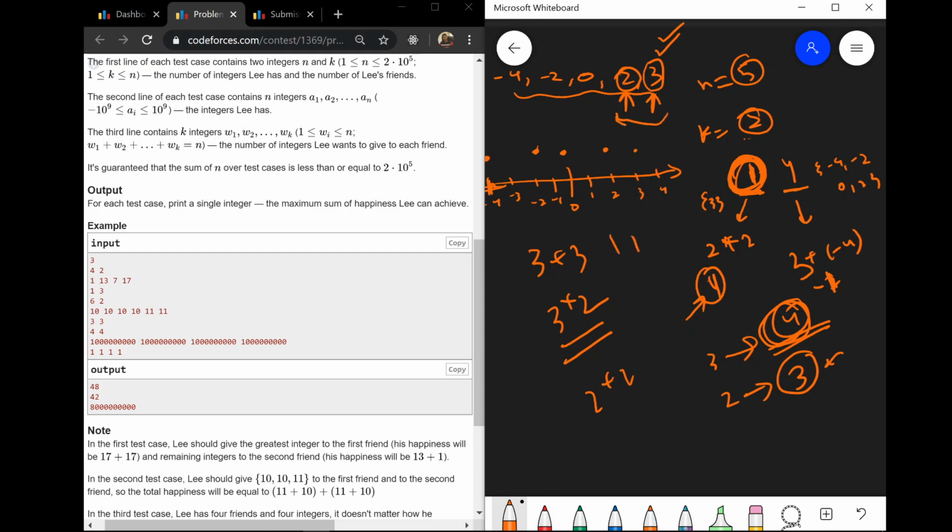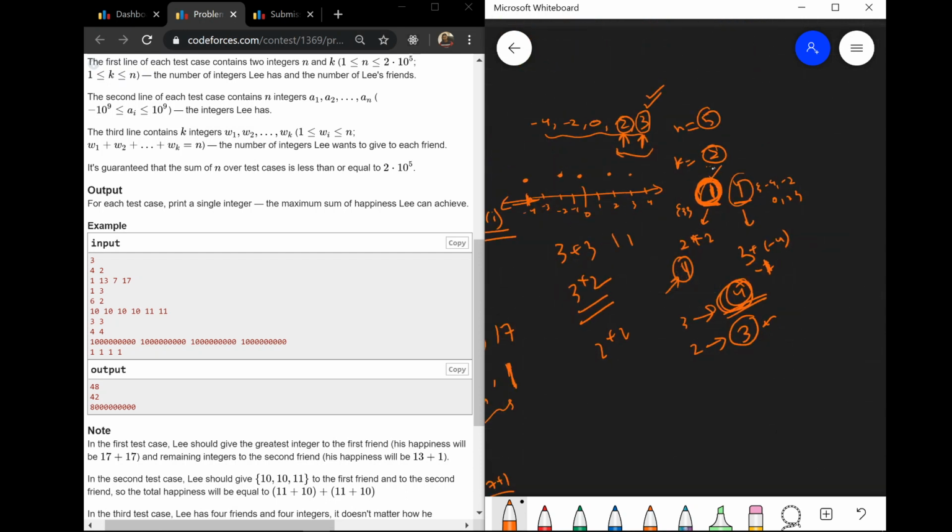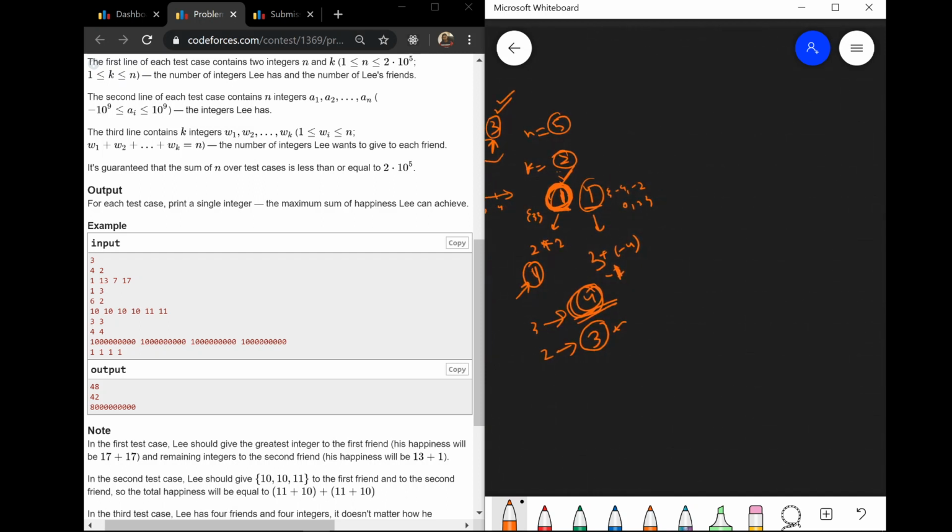So now let's come to the other part, that means for the remaining, when there is not a 1, how should we do the distribution? For this, if we see this second test case, there are 6 friends, n equal to 6, k equal to 2. So there are 2 friends and 10 numbers.